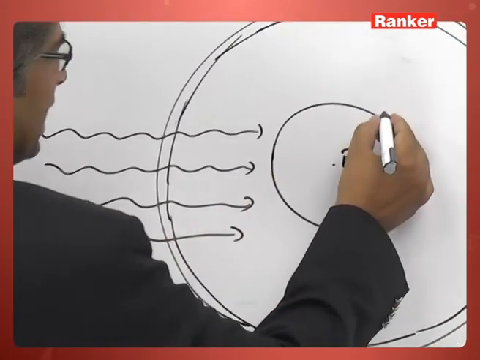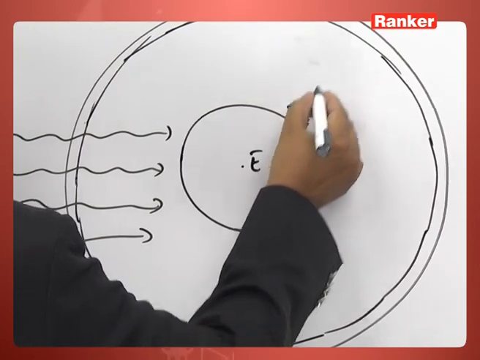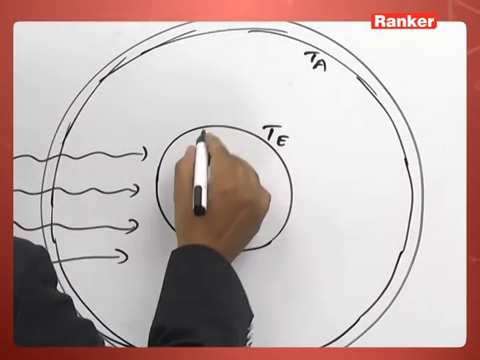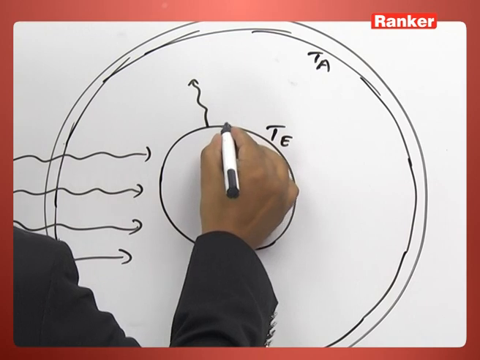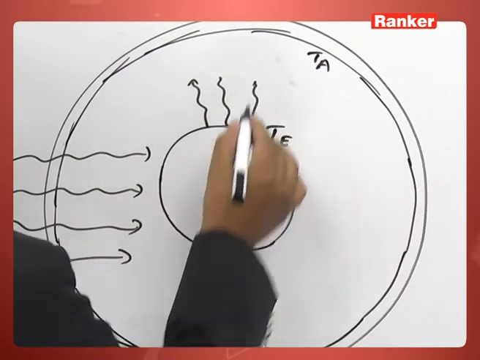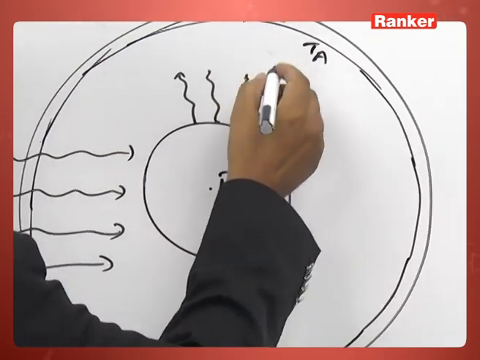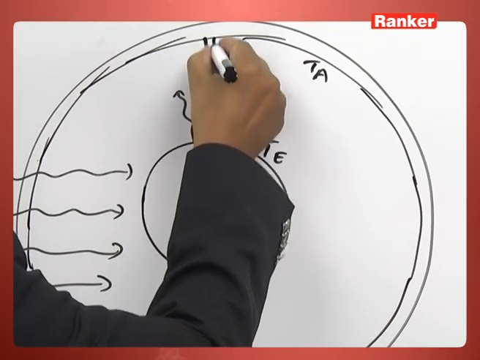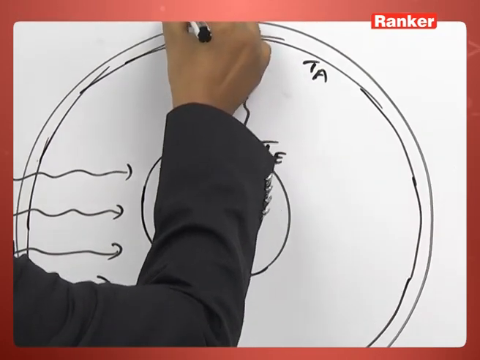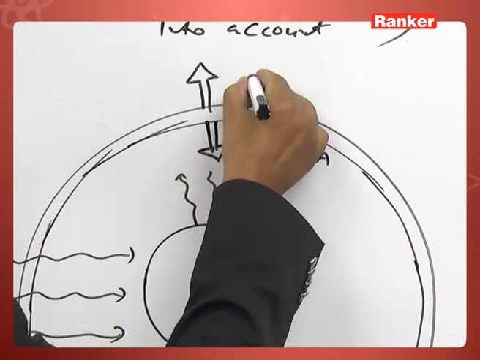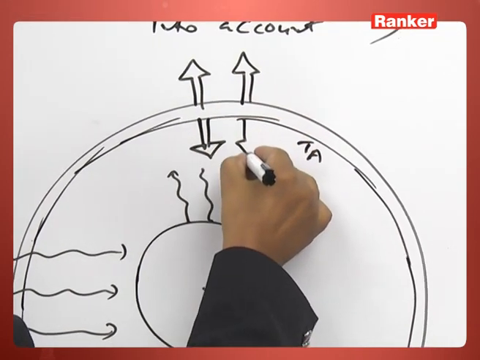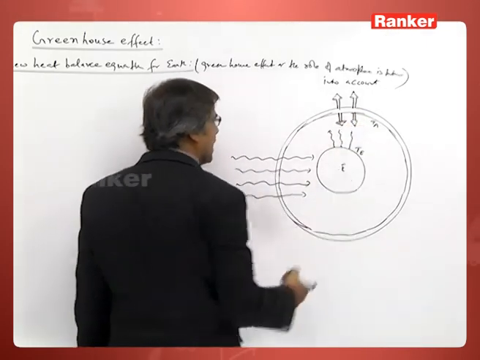Then this has a new temperature Te, this has a Ta temperature, it emits radiation in all directions and you can see by these black vectors arrows I have shown the energy radiated by the atmosphere.